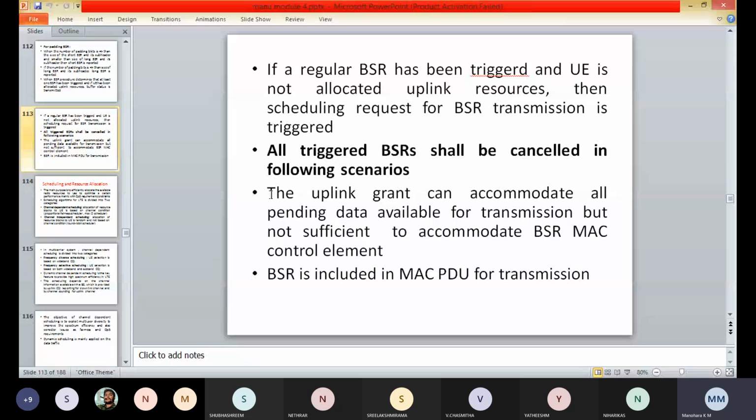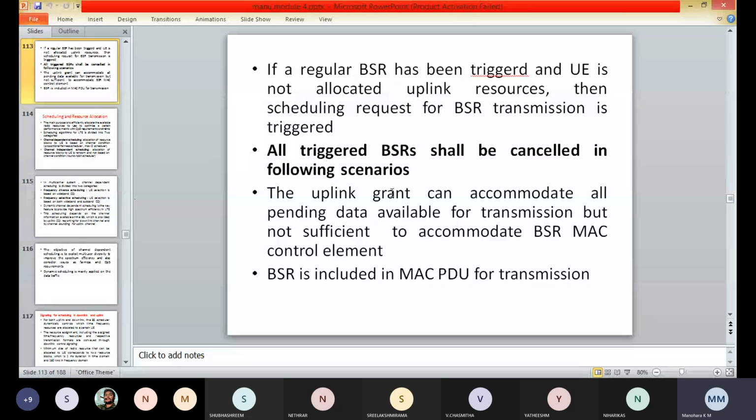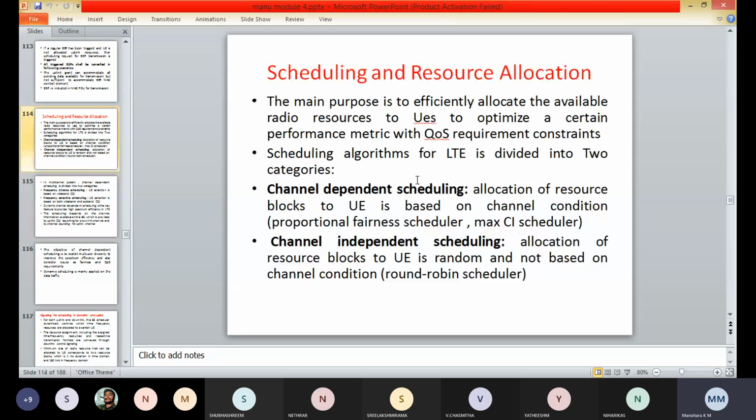So next we have the scheduling and resource allocation. Here, the main purpose of scheduling and resource allocation is to efficiently allocate the available radio resources to the user equipments to optimize certain performance metrics with the quality of service required constraints.